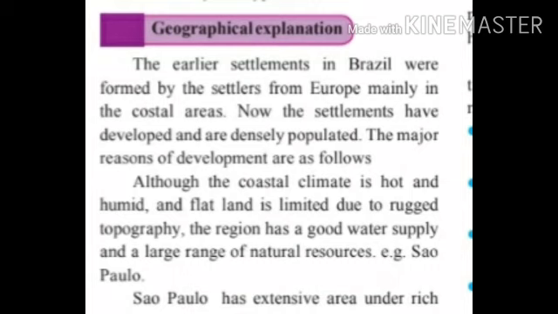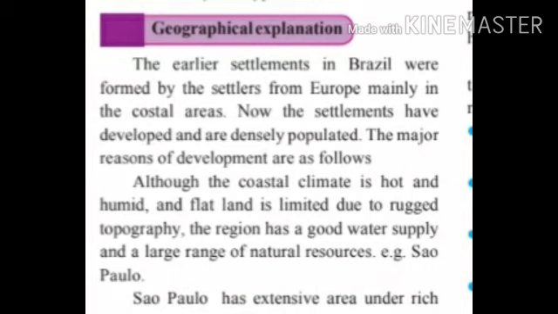Due to the fertile land of Sao Paulo, coffee production is on a large scale. Besides these causes, due to the progress in agriculture and other industries, human settlements have grown on a large scale in Sao Paulo. All these favorable factors have led to the growth of nucleated human settlements in Sao Paulo in Brazil.